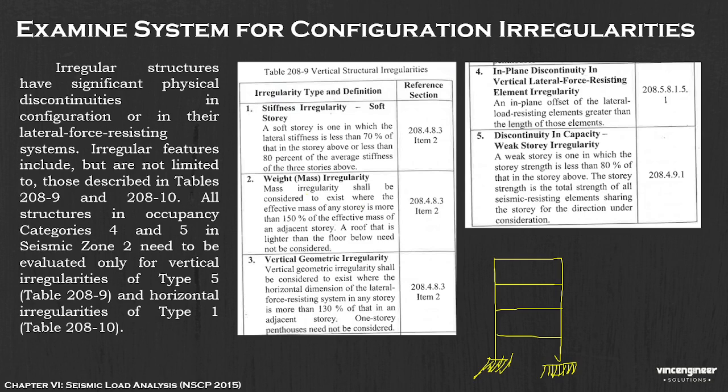Mass irregularity should be considered to exist where the effective mass of any story is more than 150% of the effective mass of the adjacent story. For example, on your first floor you have 100 kN of weight, the total weight, including your dead load, your beam weight, and your floor slabs. For example, is it more than 150%?